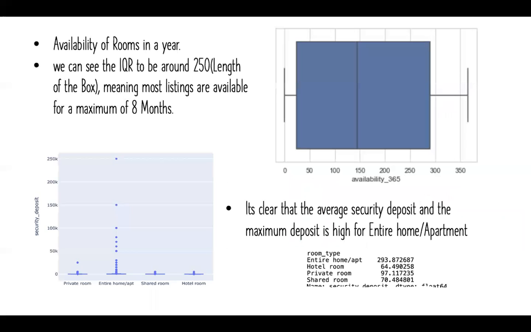It is clear that there is a security deposit for all the choices made for the room type. So it is maximum for the entire house and apartment. And the availability of rooms is nearly for 8 months.